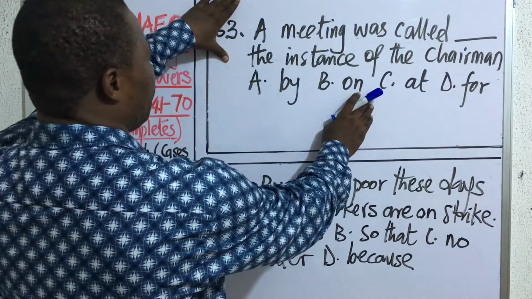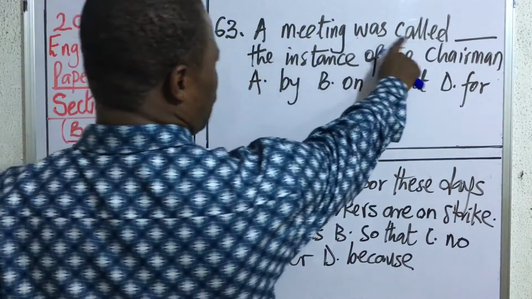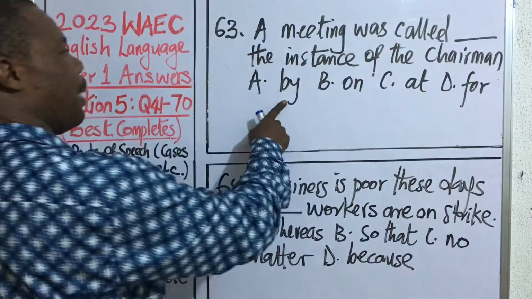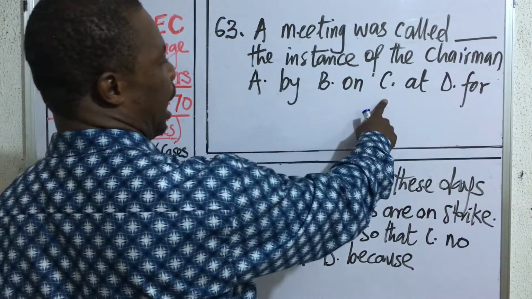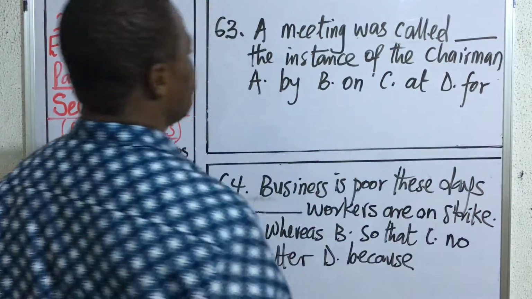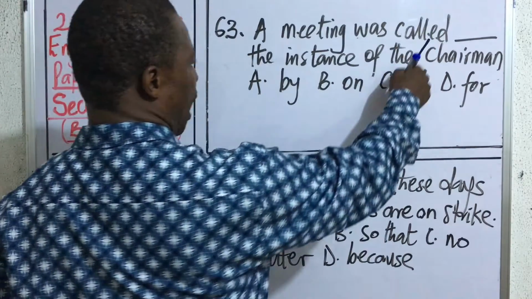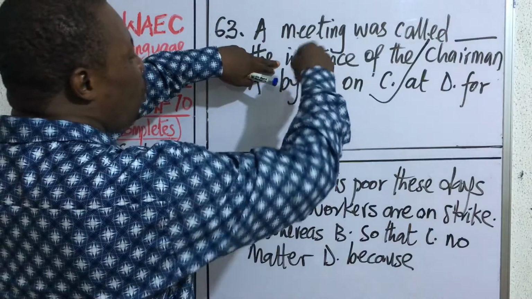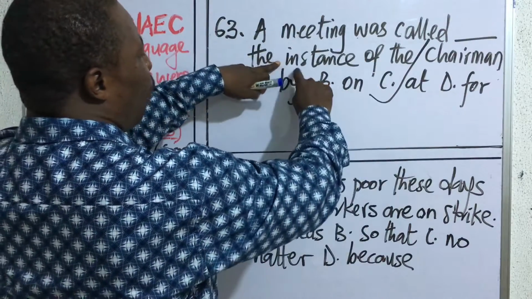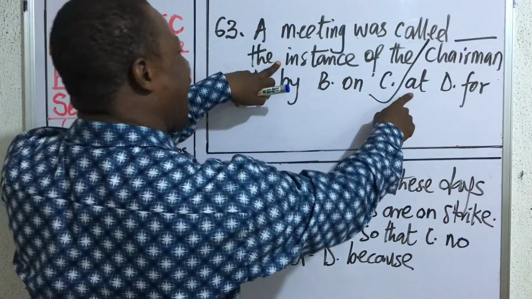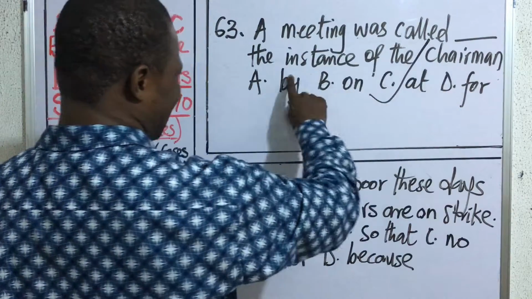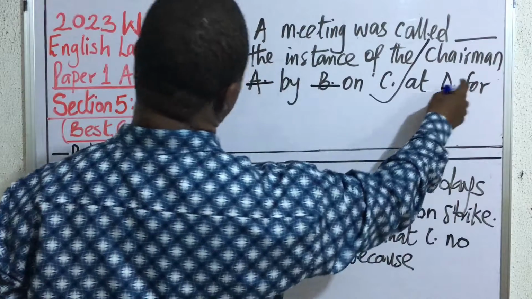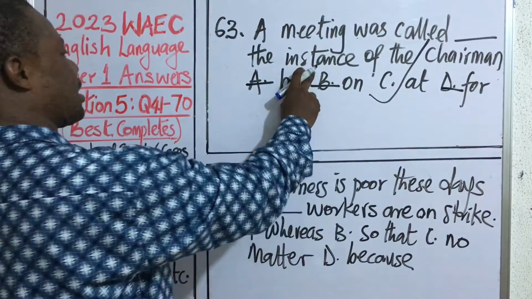Question 63. A meeting was called, dash the instance of the chairman. A. By, B. On, C. At, D. For. The correct answer to this question is at. We are going to use this word instance. It means with the consent, but the word will attract the preposition at. So you have at the instance. It's not by the instance or on the instance or for the instance, but at the instance.